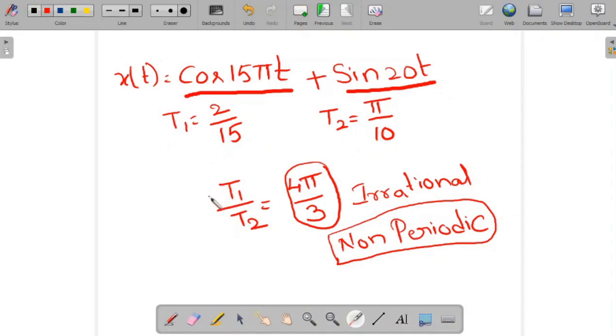If we take the fraction T1 by T2, we get 4 pi by 3, which is irrational. We cannot write T1 by T2 as a smallest integer fraction in the form m by n. So the given signal x of t is a non-periodic or aperiodic signal.